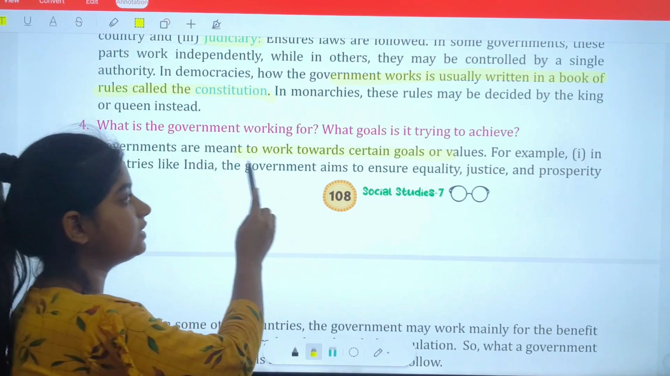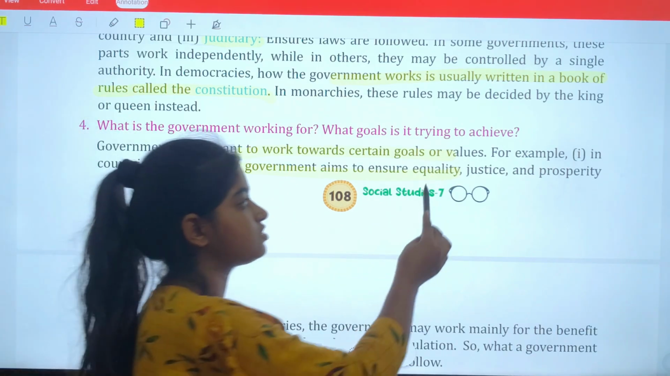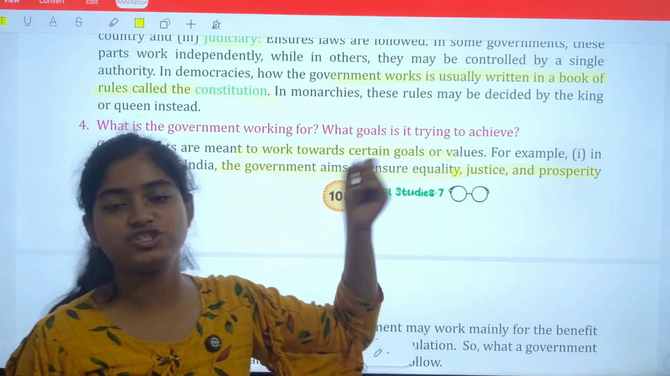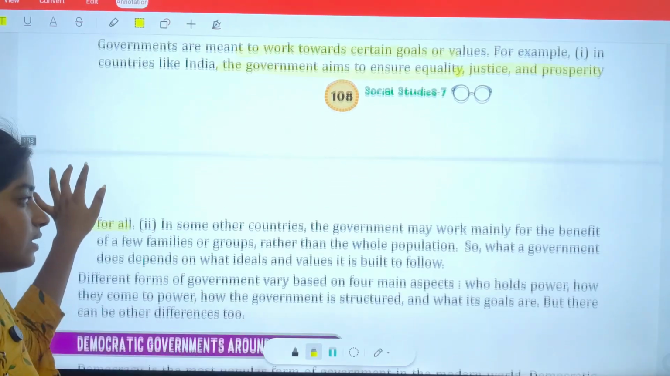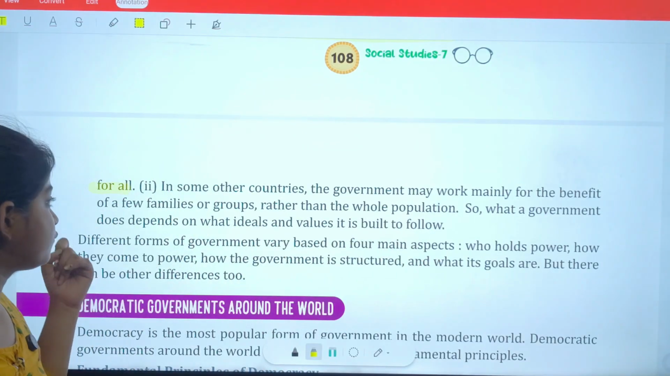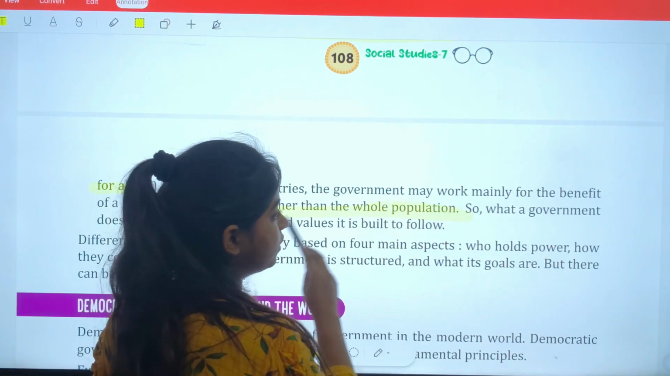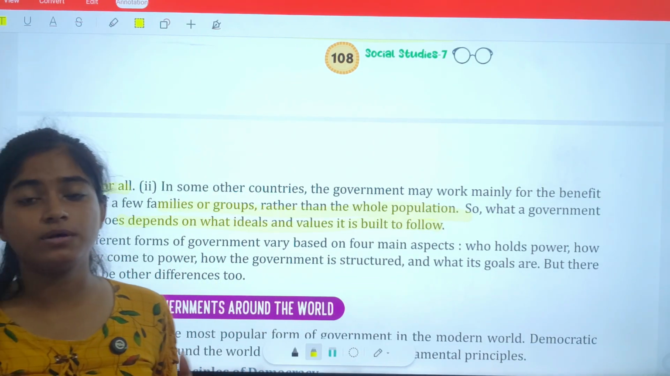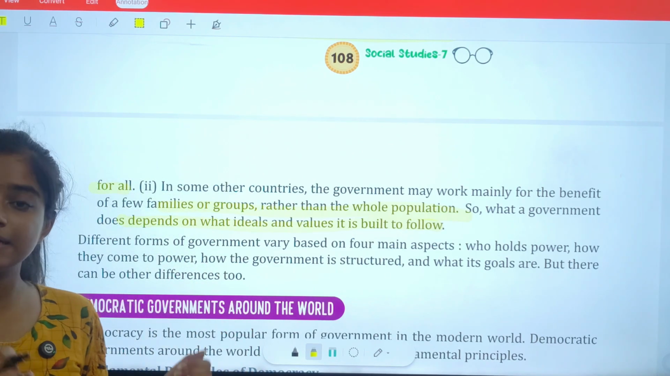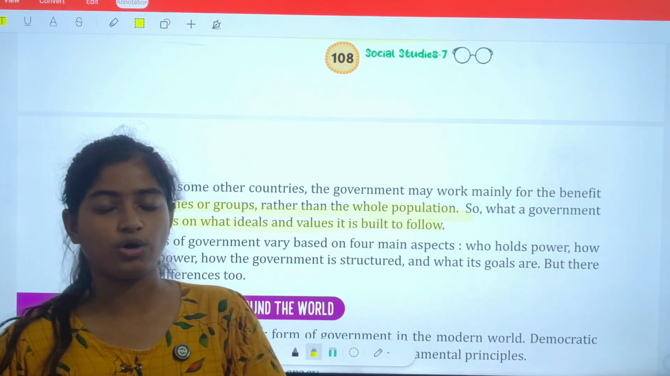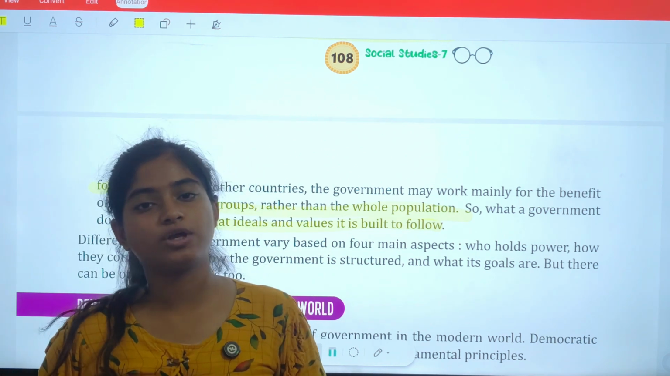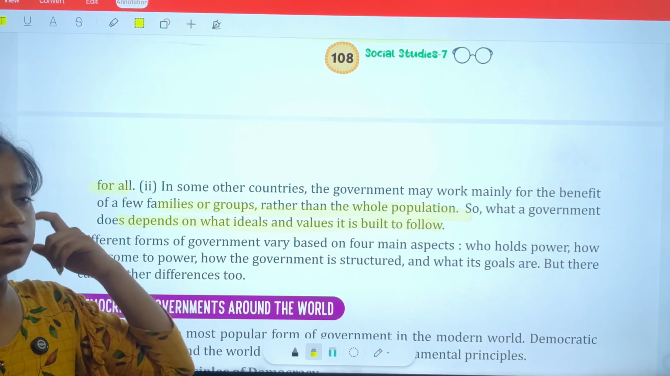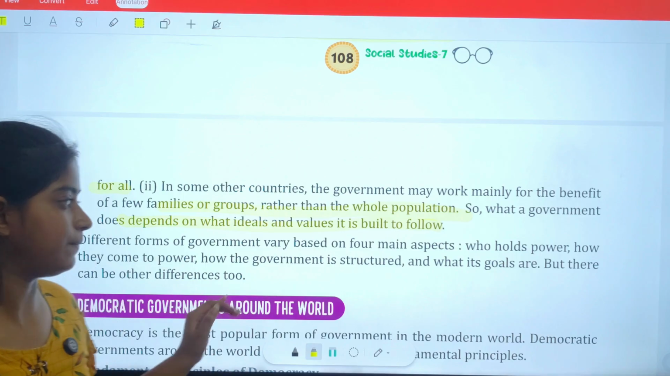For example, in a country like India, the government aims to ensure equality, justice and prosperity for all. That means in India the motive is that everyone gets equality, justice and prosperity. In some other countries, the government may work mainly for the benefit of a few families or groups rather than the whole population. So what a government does depends on what ideals and values it is built to follow. It depends on what ideology that government is working for. For India, it is working for equality, prosperity, fraternity, but other governments may work for the benefit of particular families or groups. So it depends on that.